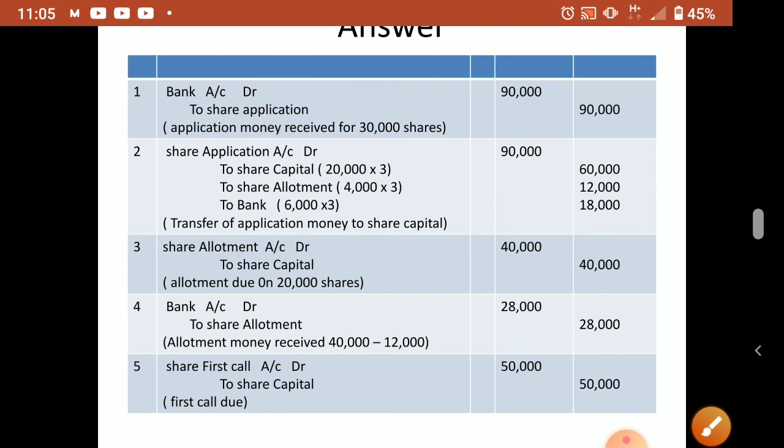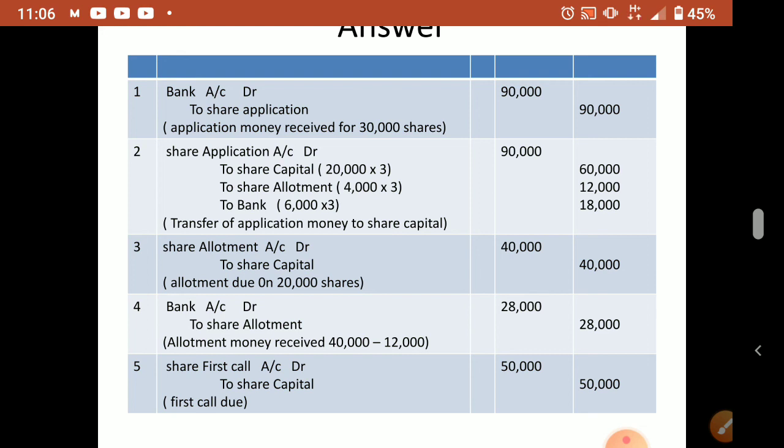So all those things whatever we studied, don't forget. Now the question will come with a combination of all those things we studied. The security premium will be there, calls in arrear will be there, calls in advance will be there, over subscription will be there. Like that, all combinations or all treatments will be there in the same question. So that is what you have to practice for an 8 mark question.